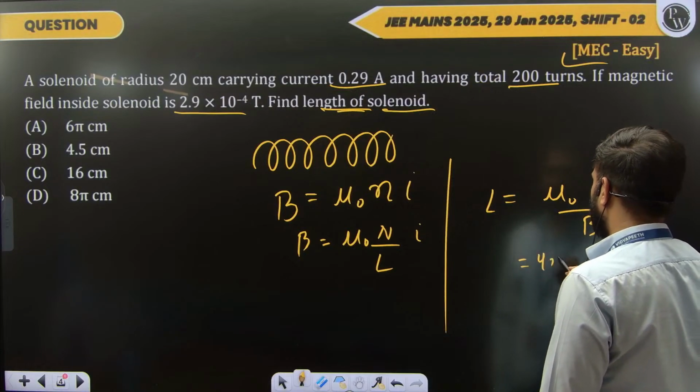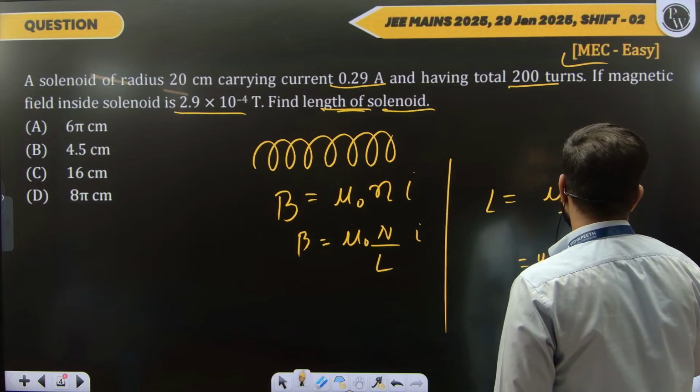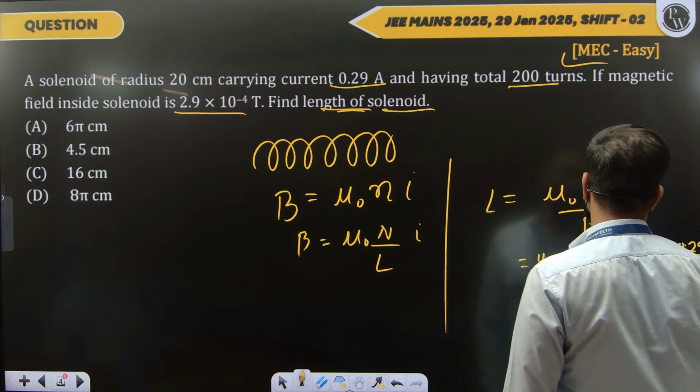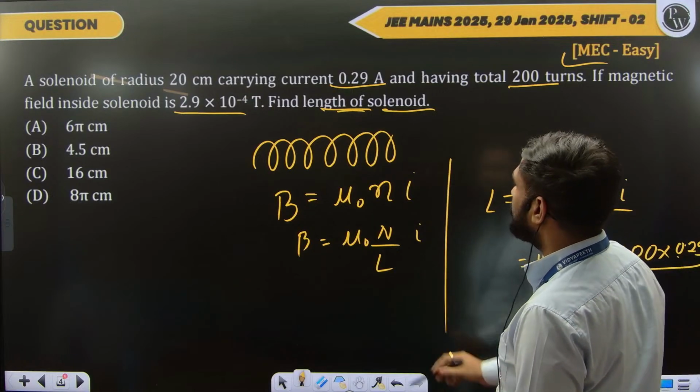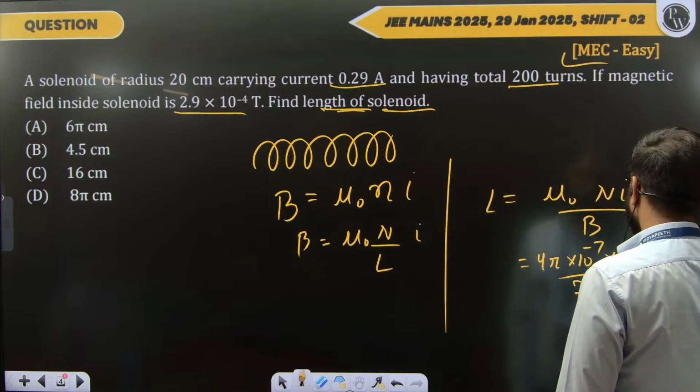Mu naught is 4 pi 10 to the power minus 7. Number of turns we have 200. The current will be 0.29. And in the denominator we'll write the magnetic field, which is 2.9 into 10 to the power minus 4.